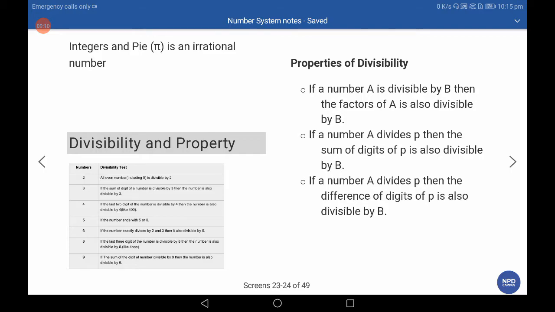If the last three digits of the number are divisible by 8, or the last three digits are 0, then the number is also divisible by 8. If the sum of the digits of a number is divisible by 9, that number is also divisible by 9. Divisibility by 10: if a number has unit digit 0, then that number is divisible by 10.